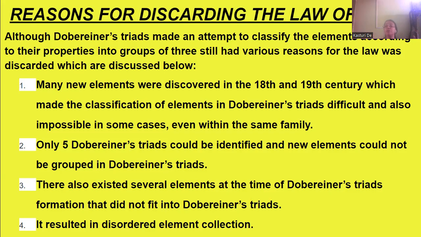New elements discovered in the 18th century did not fit, and even the existing elements from Dobereiner's time did not fit in his triad formation. This resulted in a disordered element collection, and that's why this law was discarded.